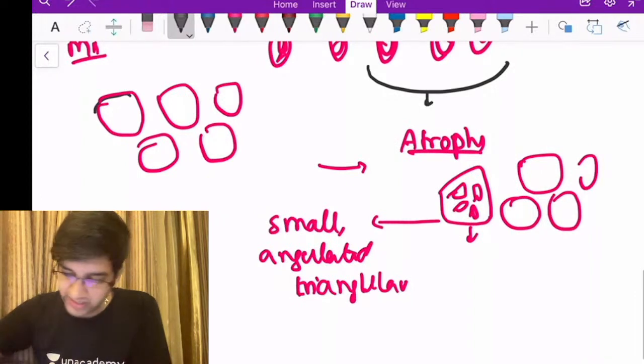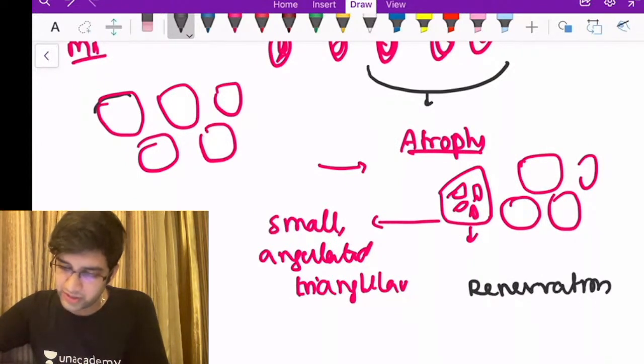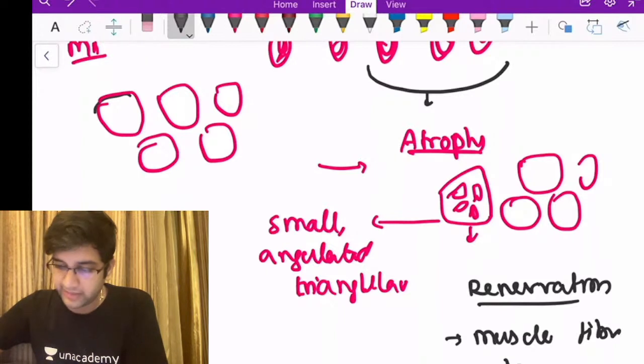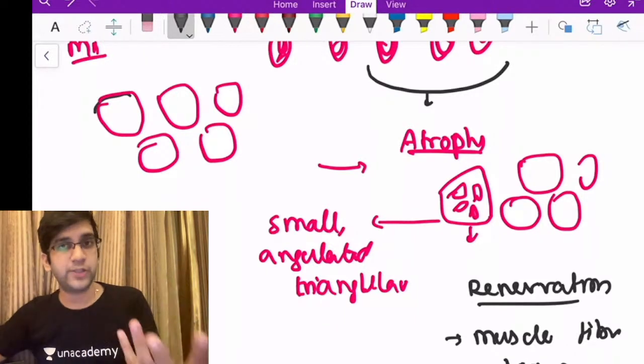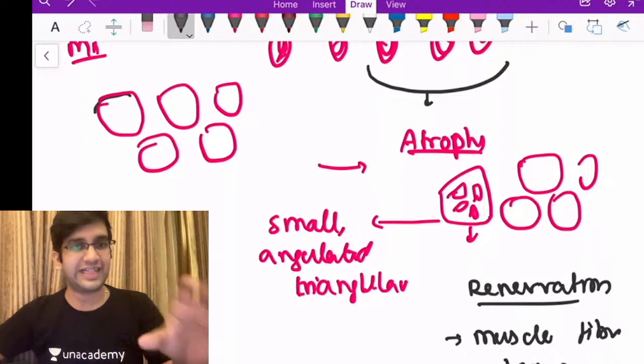So once they start to reinnervate, during reinnervation, what I'm going to see is the muscle fibers will be bigger than usual, or the fascicles will be bigger than usual. So I know that, okay, something is happening to the patient, it is coming back, right? So these are clues for me to say that there is a denervation going on or a reinnervation going on. This is for a cluster atrophy.